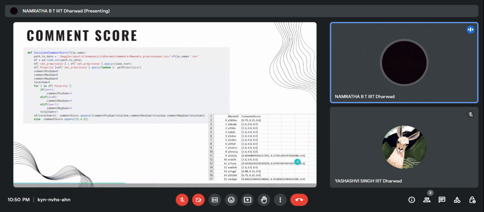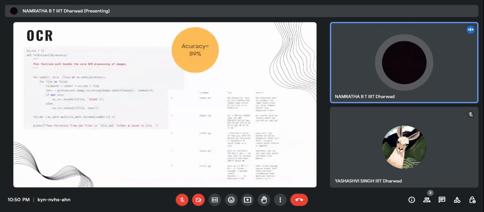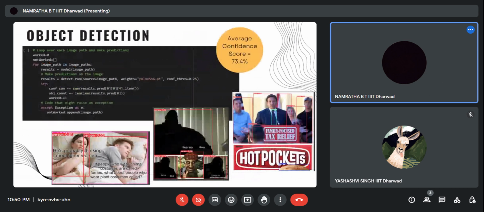Text extraction was performed by OCR, a process that involves extracting text from images or scanned documents and converting it into editable, searchable text. OCR technology is based on extracting text from a particular image. Here there is an image in JPG form. We extracted the text and pre-processed it. This is the OCR, and we got 89% accuracy.